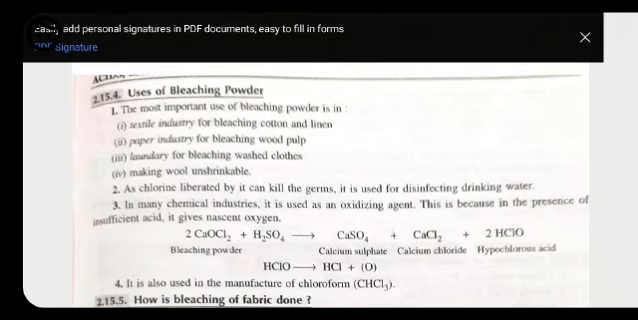Whenever we are reacting this bleaching powder with the acid, they give us compounds like calcium sulfate, calcium chloride, and hypochlorous acid. And whenever this hypochlorous acid dissociates, it gives rise to hydrochloric acid with the release of one nascent oxygen. Whenever we have nascent oxygen or nascent hydrogen, these are helpful for bleaching of any substance, and this will help as an oxidizing agent. So because of the presence of nascent oxygen, it is used as an oxidizing agent.